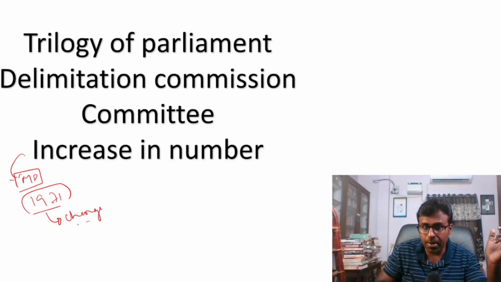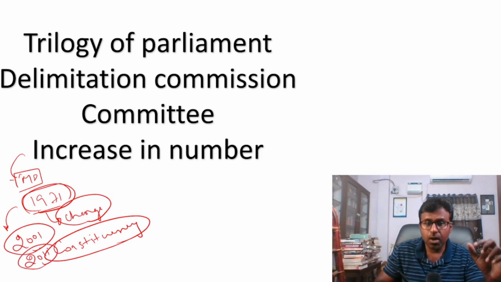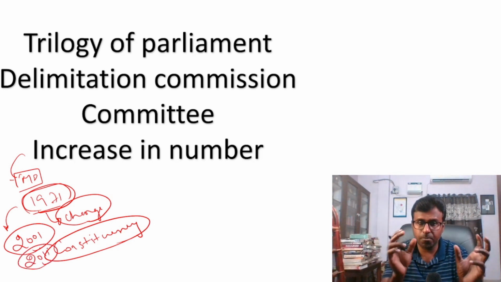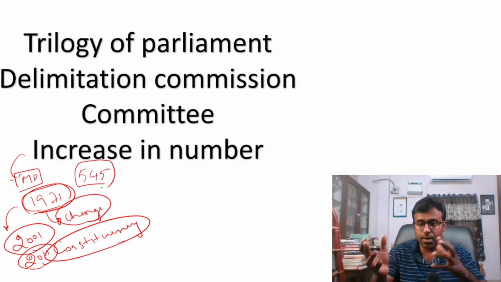That is why the new Parliament building is also being built. The number of MPs was frozen in 1971. If you see Parliament, there are 545. They are going to increase the number now.